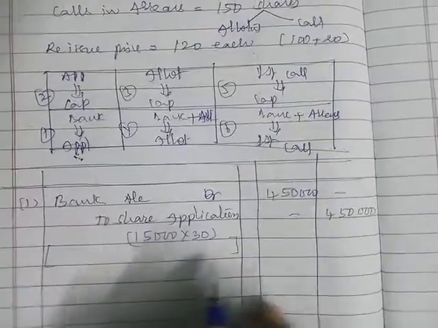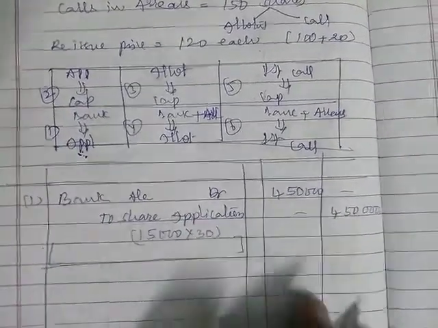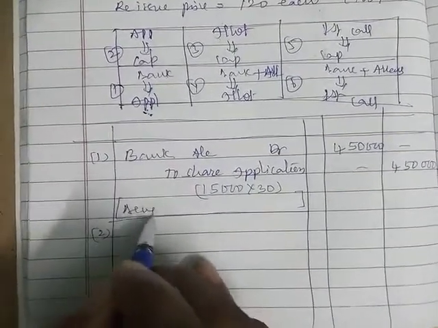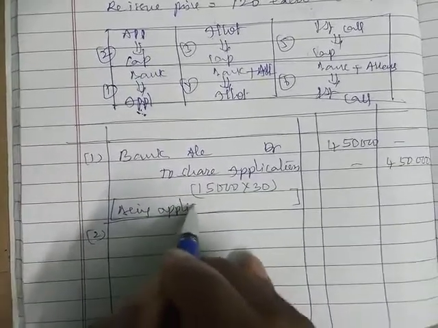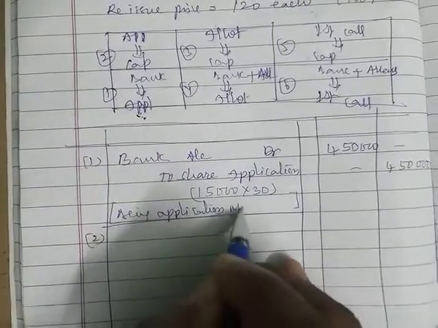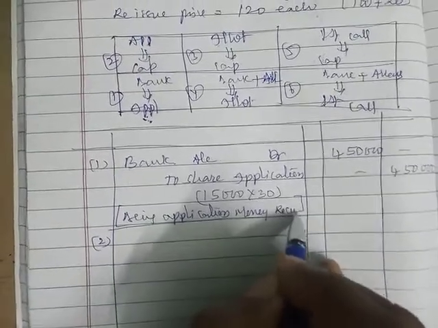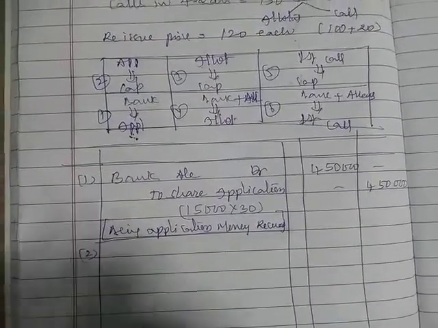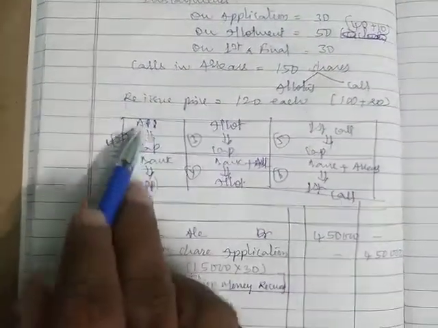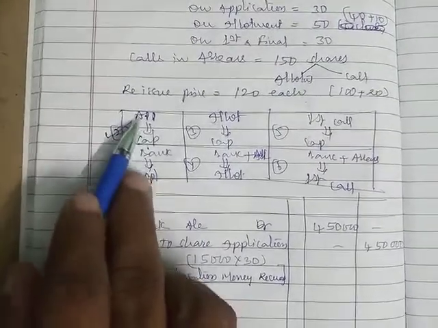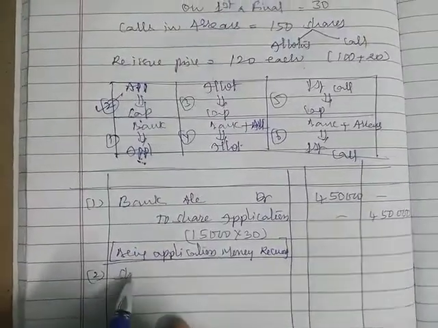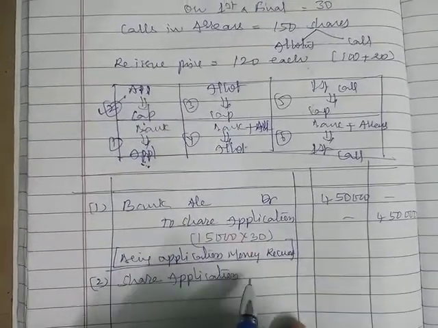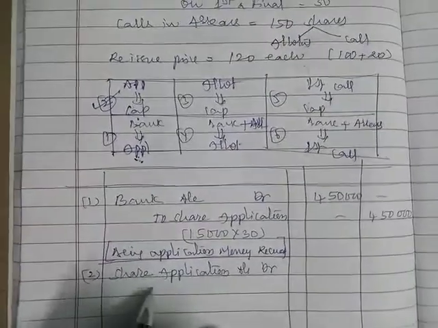Being application money received, I am giving you the narration so that you can take care of it. Now once the application money is received, we need to allot the shares, that is the second entry: share application account debit to share capital.